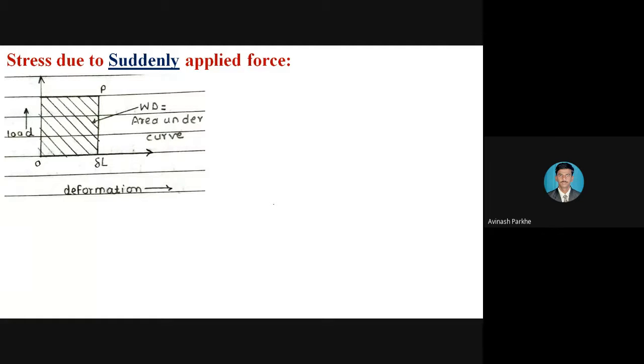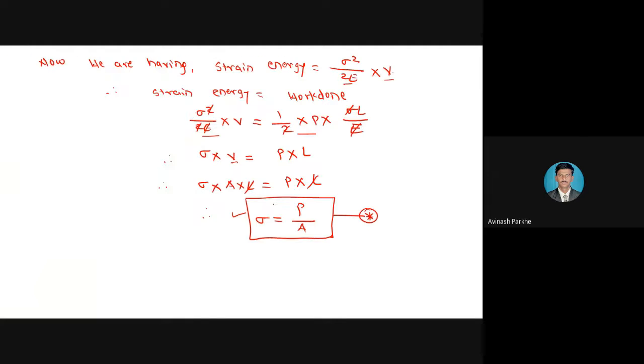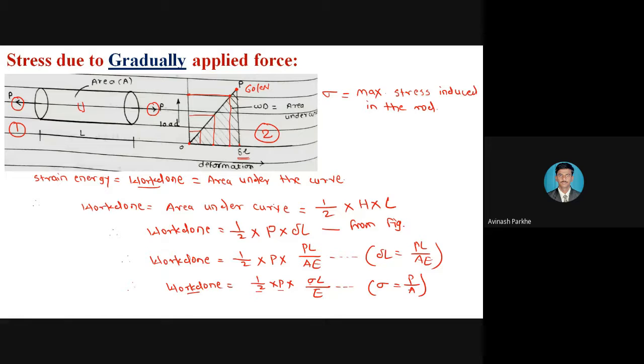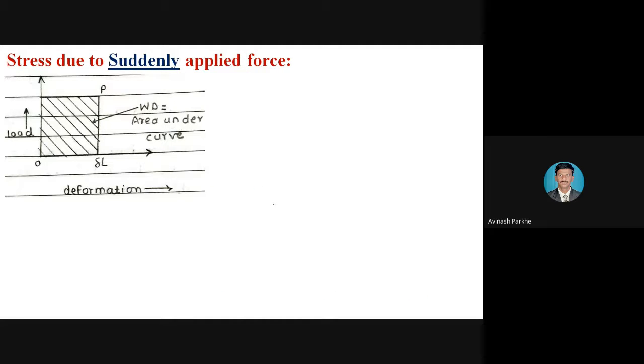In the gradually applied load, we increased the load from 0 to 10, 10 to 20, 20 to 30, 30 to 40, 40 to 50, 50 to 60, like that. Therefore we got the inclined line. That means for each and every load, we calculated the deformation. That inclined line represents the load increasing in the gradual condition. But if you look at this particular figure, that is the suddenly applied load.